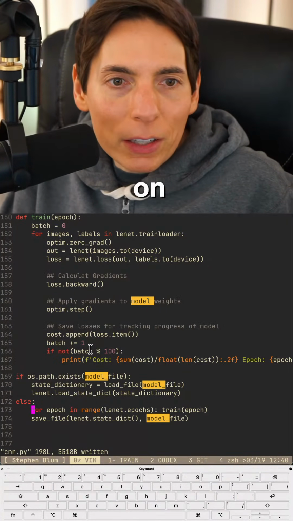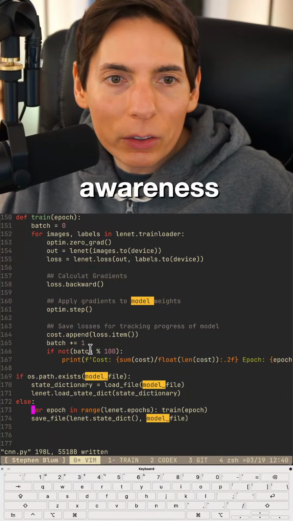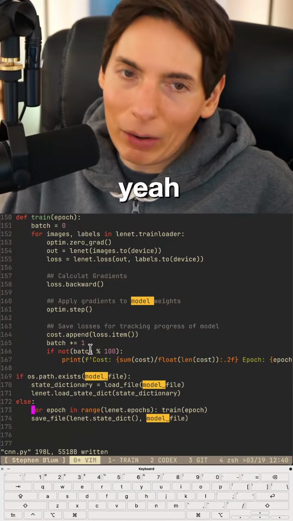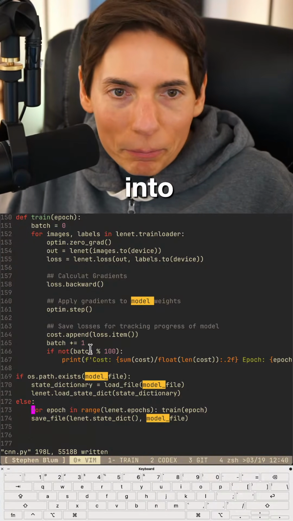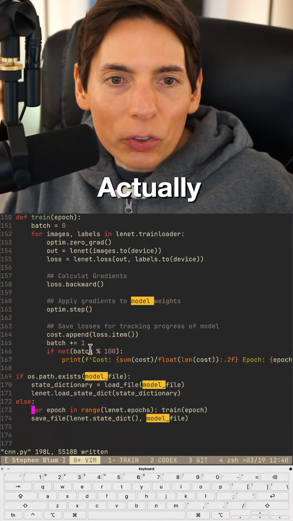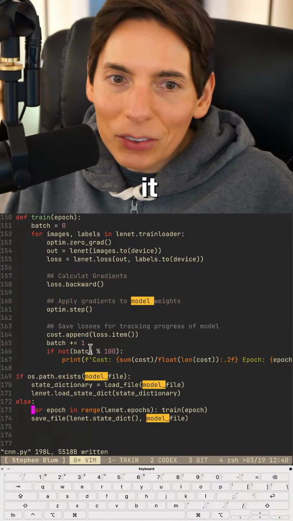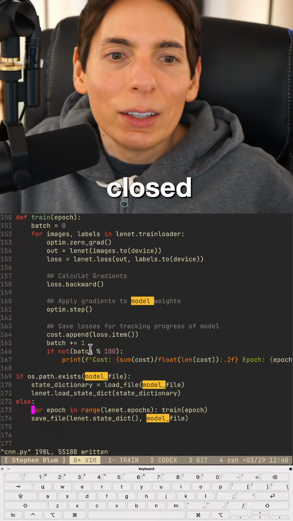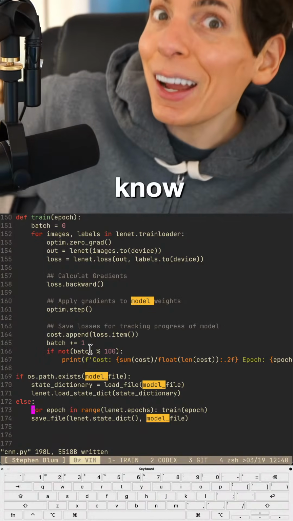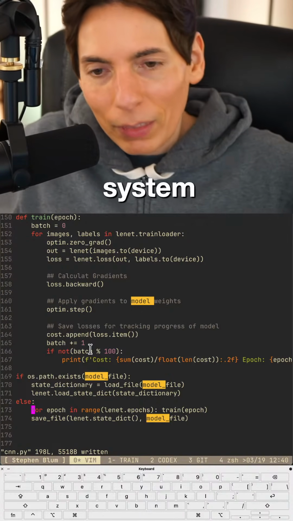Search it on Chrome and make the video to spread awareness among the developers. Yeah, all right. We will look into it. Actually, Linux is just a kernel. You know it. It's the way to run it. Not the same as Mac. Mac is closed source. It's not the same. Exactly, it's a closed source system.